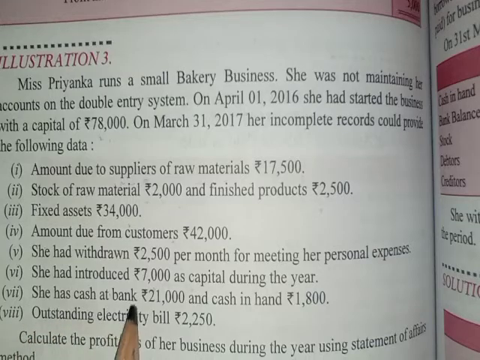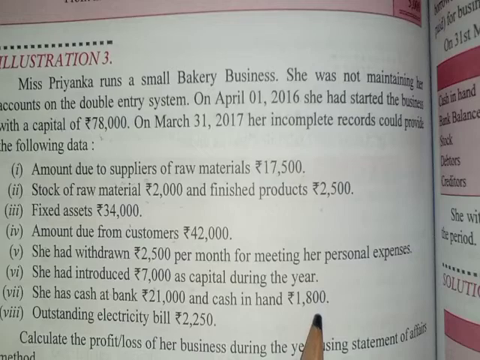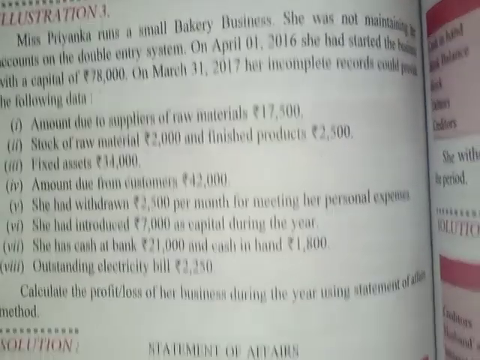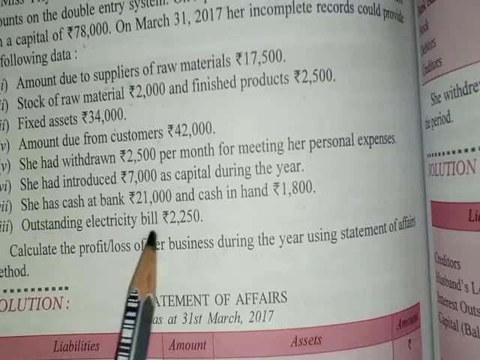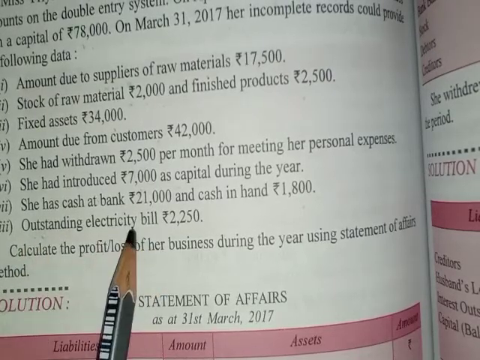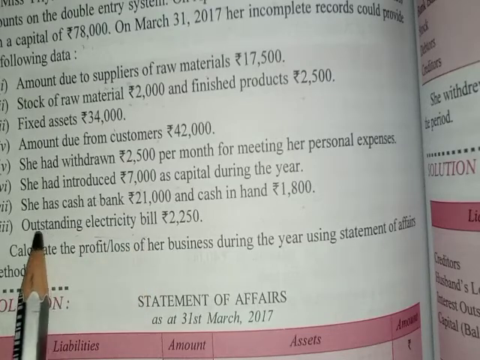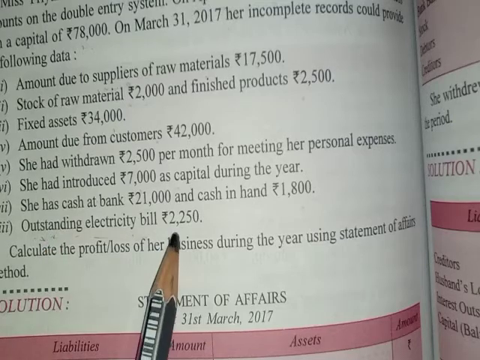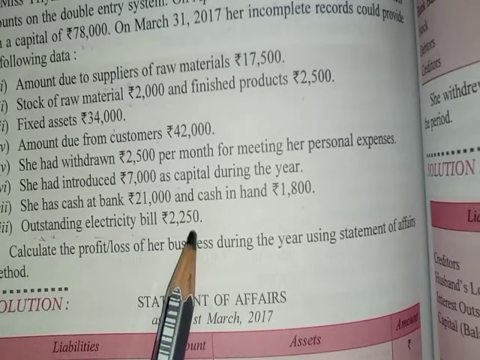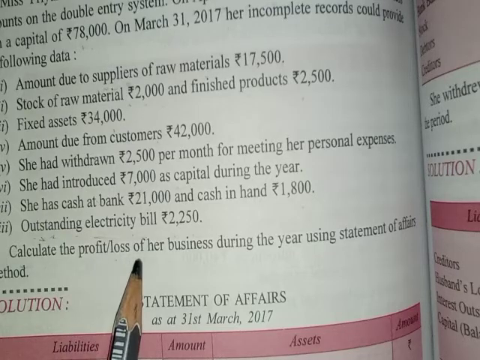She has cash at bank 21,000 and cash in hand 1,800. Again, this is an asset, so it will be written on the asset side. Outstanding electricity bill, this is again a liability. Electricity charges have not been paid, so they should be paid, so this is outstanding and it is a liability. It will be written on the liability side. At the end they have told us to calculate the profit and loss.